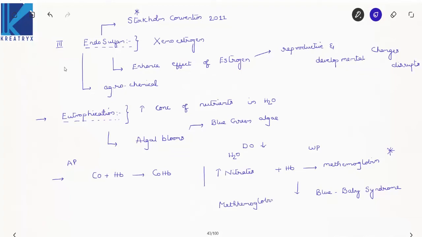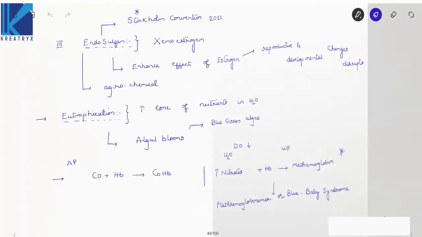Methemoglobinemia, or blue baby syndrome. This is one effect due to groundwater pollution. Now the next one, cadmium pollution.